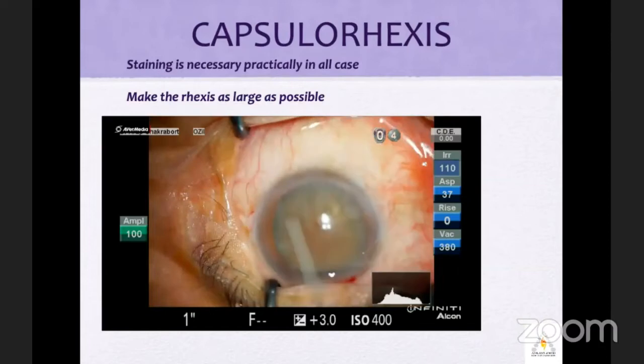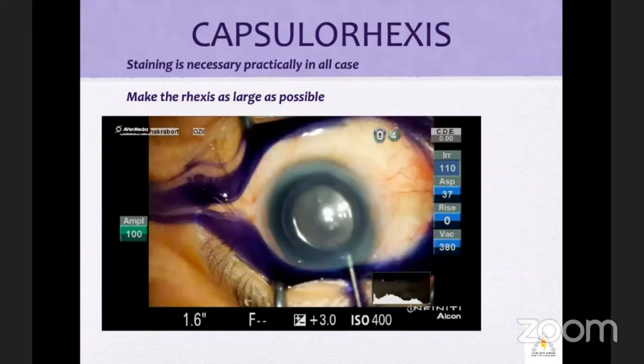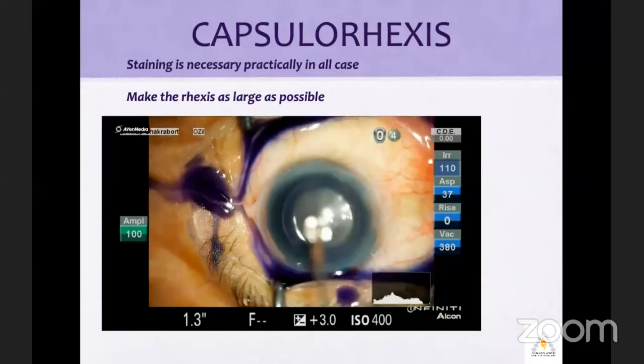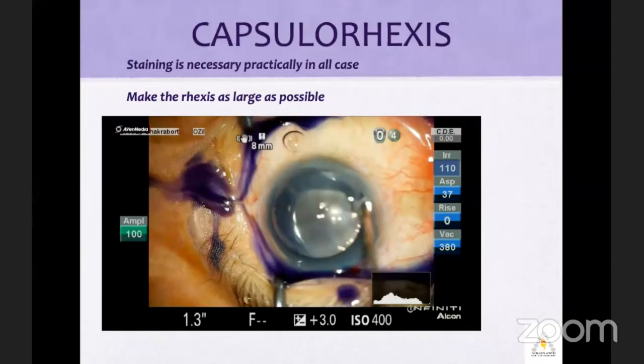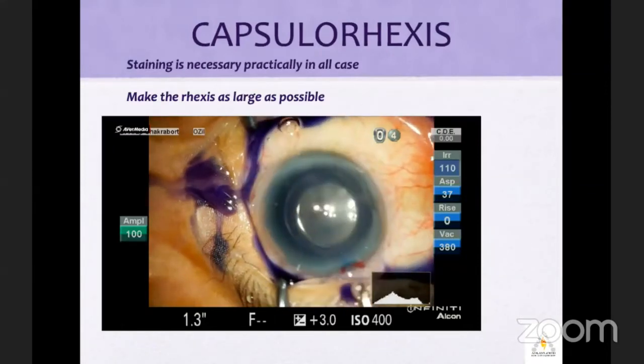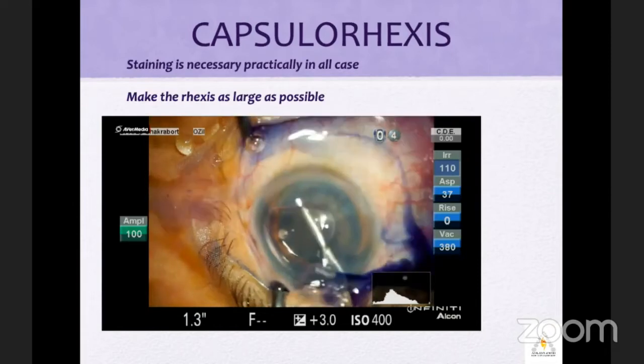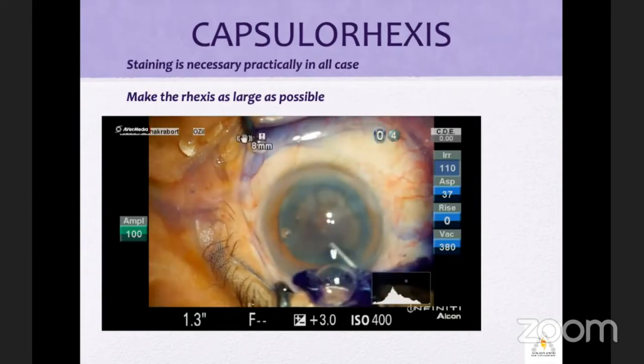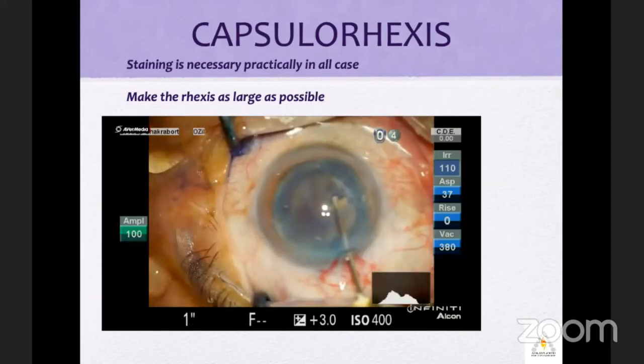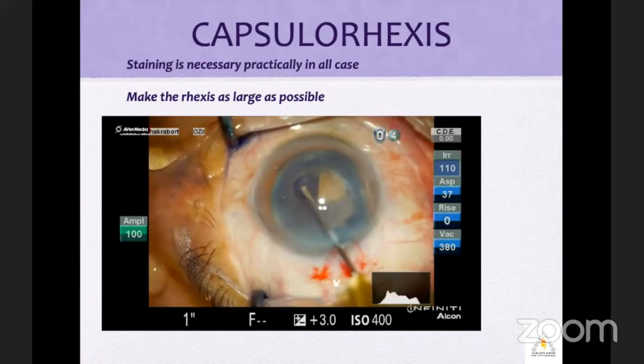So that you can do the rhexis well, and you have a larger rhexis, because these are the cases where the size of the nucleus is bigger. You need to rotate the nucleus, and you need to be actually chopping the nucleus and dividing the nucleus.